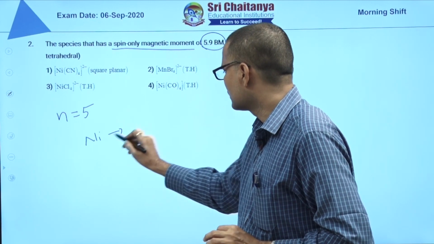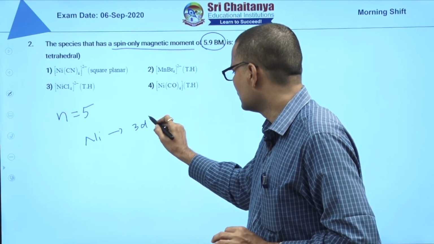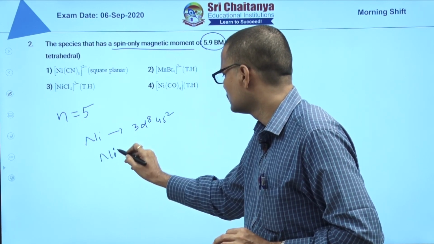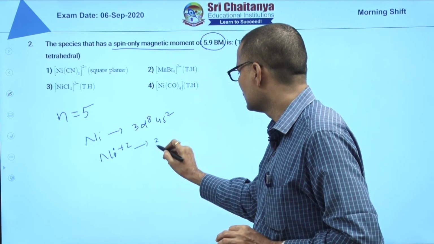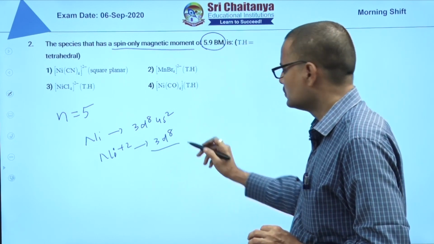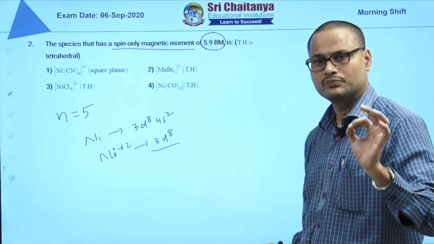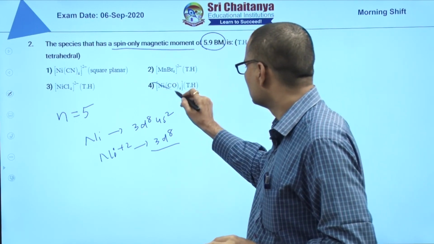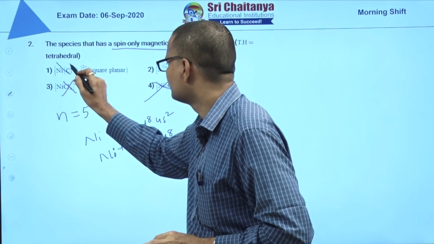Ni has electronic configuration 3d8 4s2, and Ni plus 2 means 3d8. There is no chance of 5 unpaired electrons with nickel or Ni plus 2 complexes. This is not at all possible.